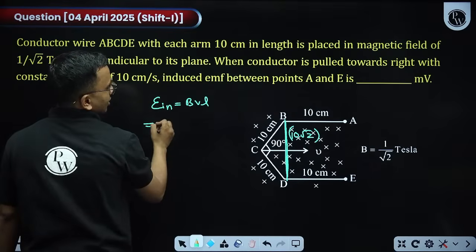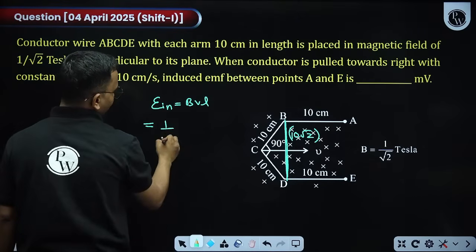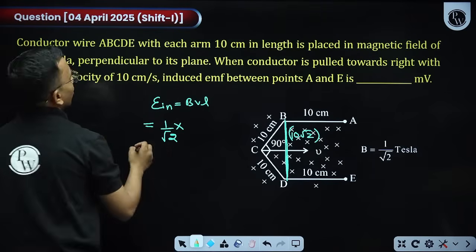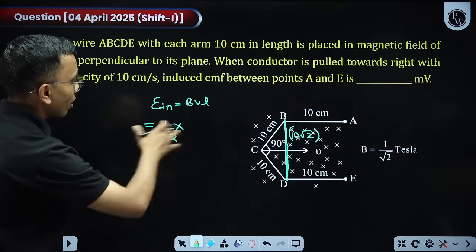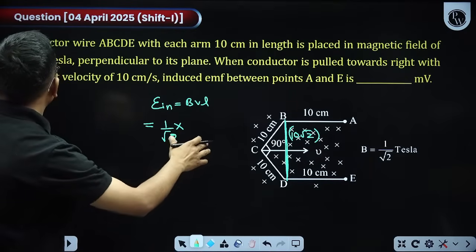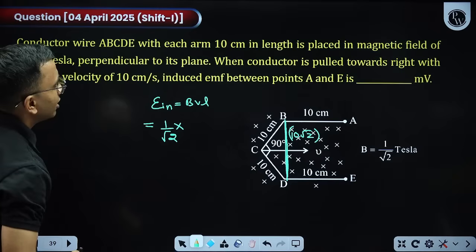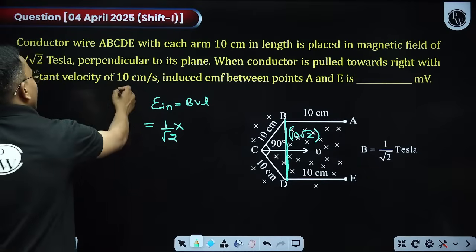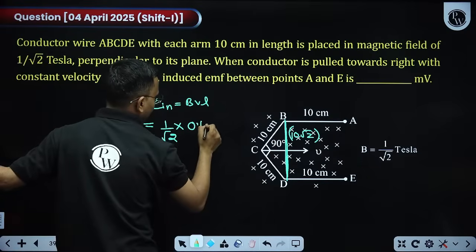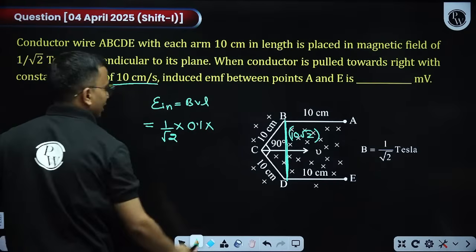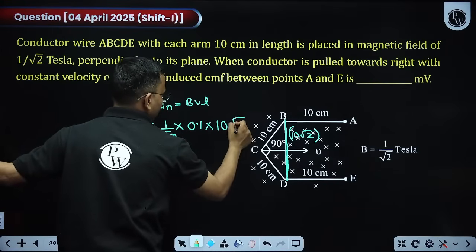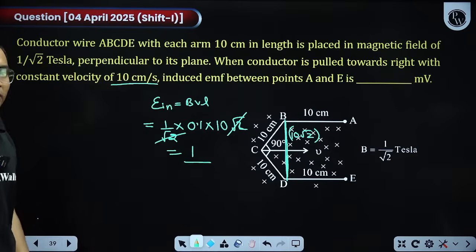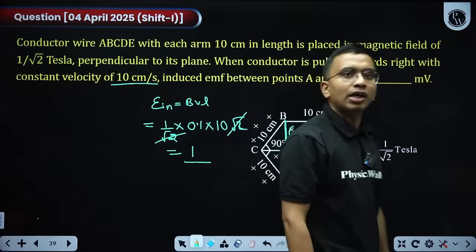So B is 1 by root 2. Velocity V is... what is the velocity? It's not given. Conductor of length ABCD, arm 10 centimeter in length, is placed in a magnetic field 1 by root 2 perpendicular to the plane. The velocity is 10 centimeter per second. So 0.1 into the length, that is 10 root 2. So this root 2, 0.1 into 10 comes out to be 1. So induced EMF is 1 volt here. Answer is 10 millivolt.